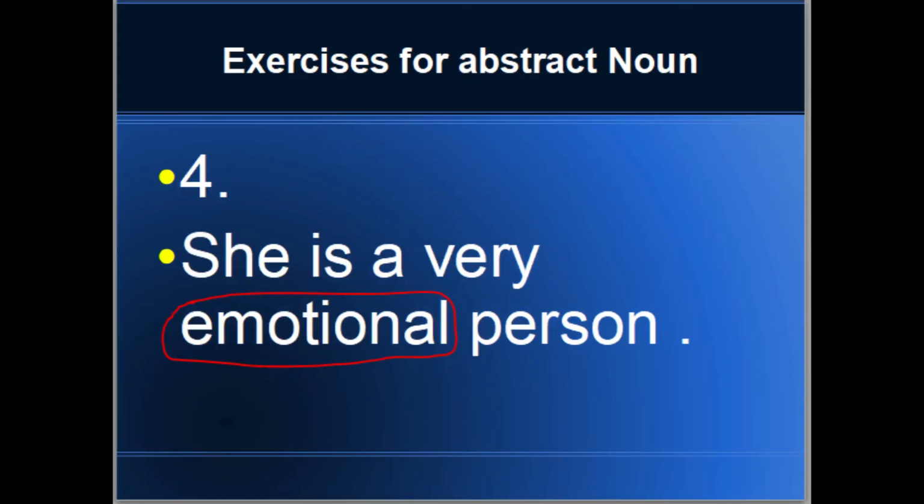Sentence 4. He is a very emotional person. In this, emotional tells us about his feeling and it does not have any physical object. So, emotional is an abstract noun in this sentence.